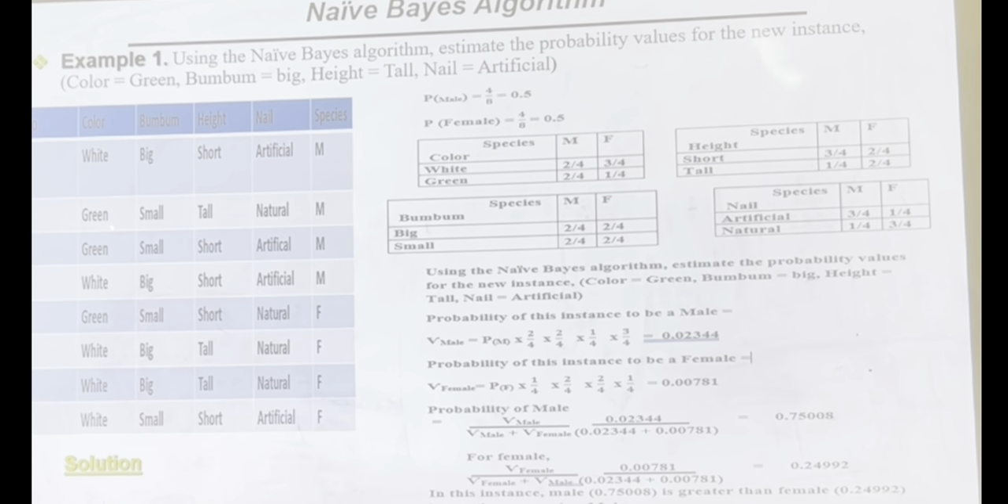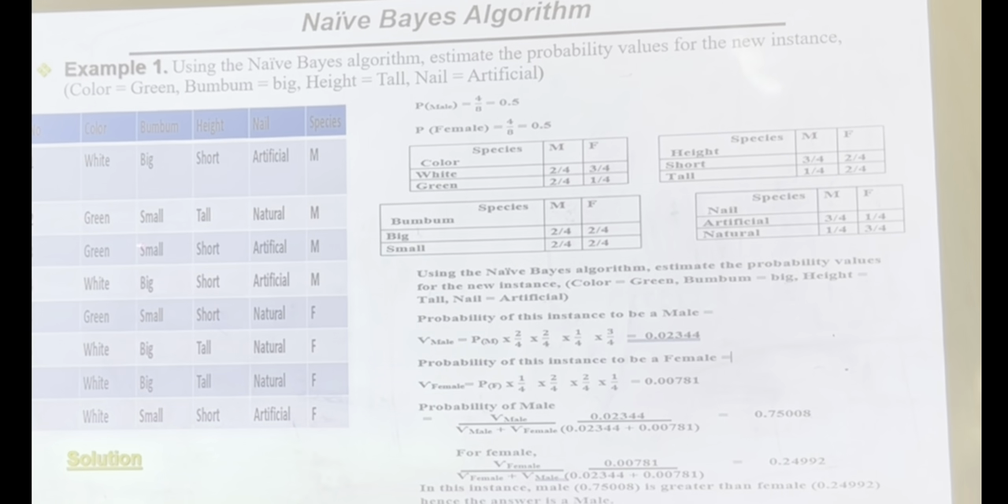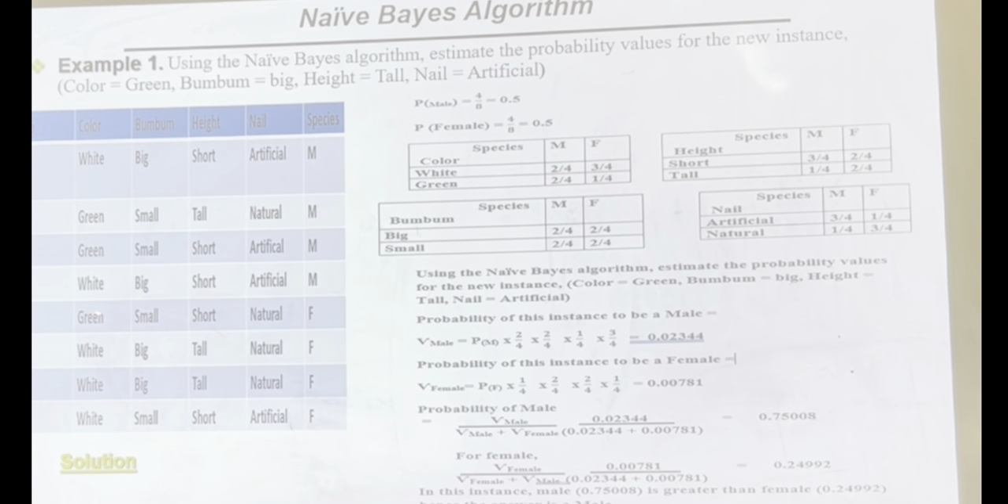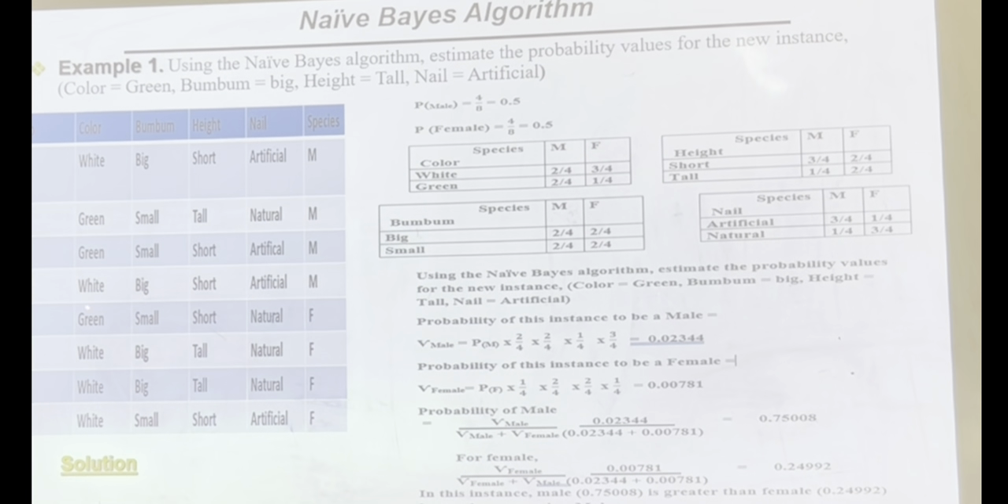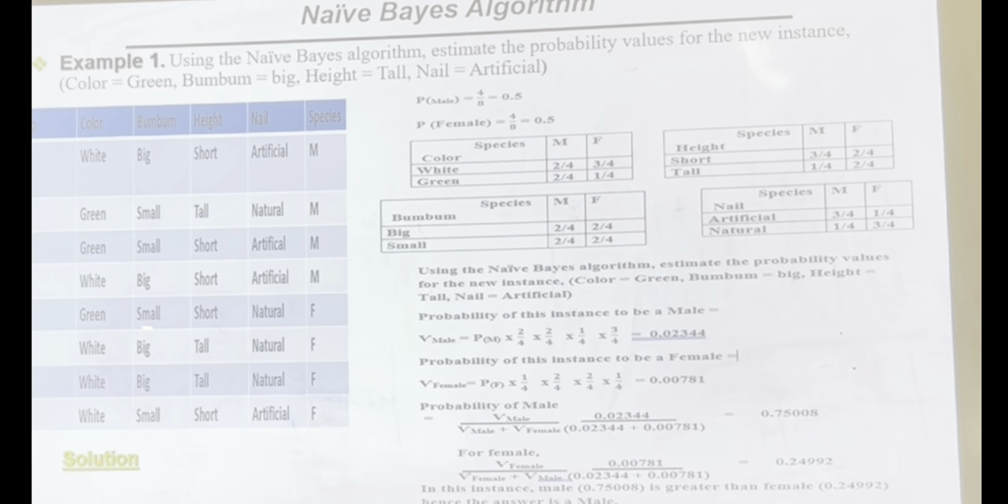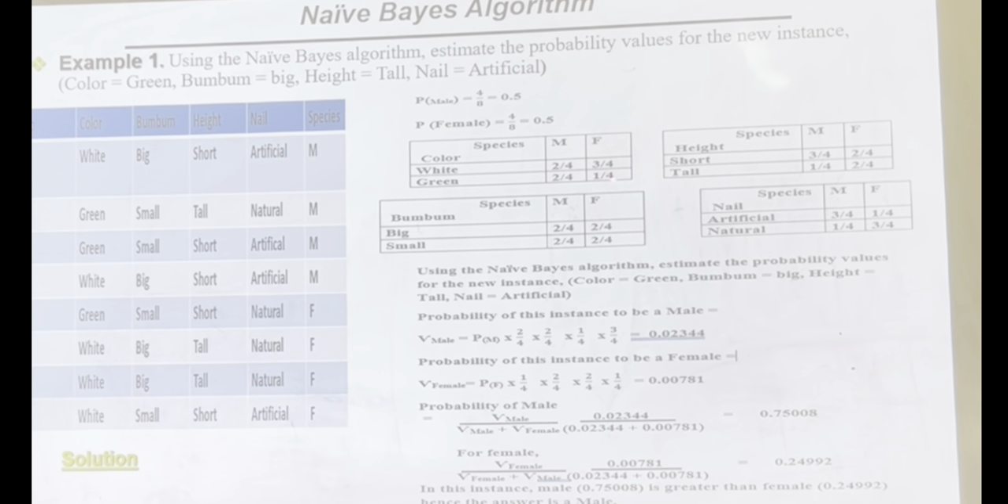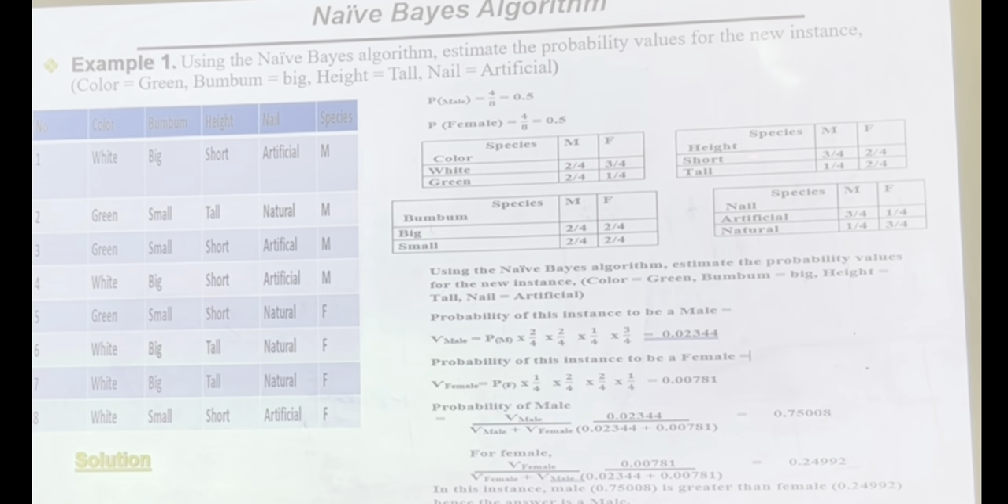How many green are male? 1, 2. This green is female. So 2 over 4. How many green are female? I come here, 1. So that is 1 over 4. So we have my first table. I do the same for the others.